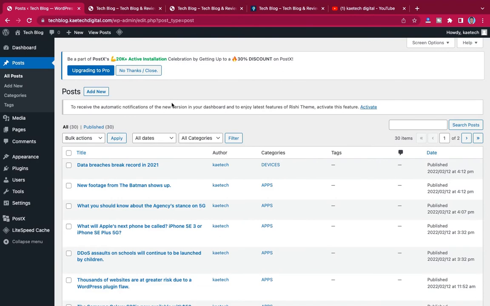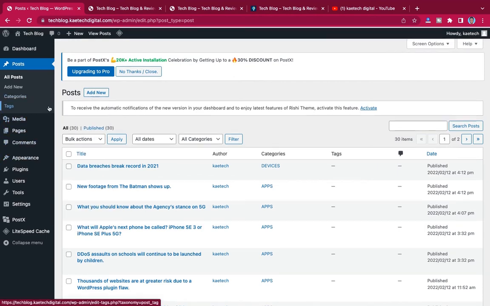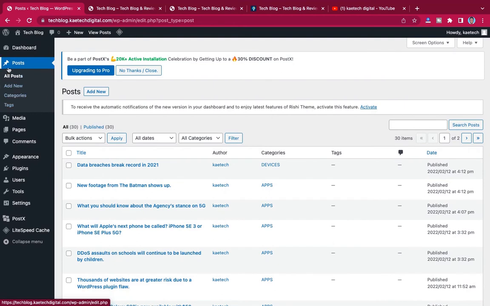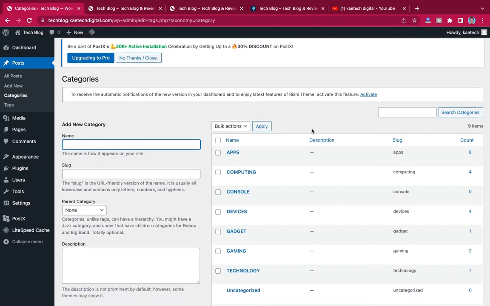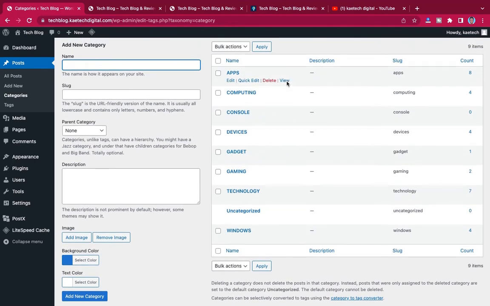So first what we're going to do is look at categories. To create categories for a blog, you need to hover on post over here and go to categories, because you need to have categories before you can create blogs under each category. Now these are the categories that came from the starter template. These are all the categories that came, but I'm going to create my own categories.